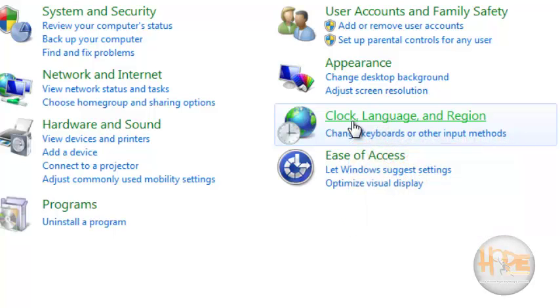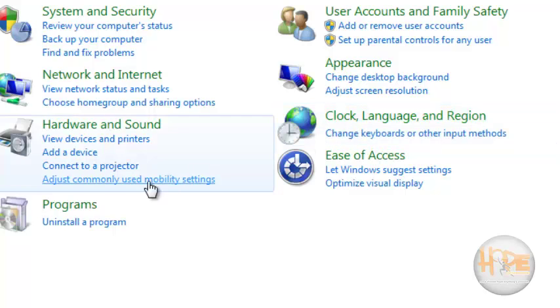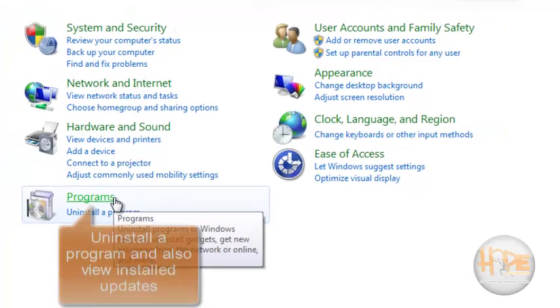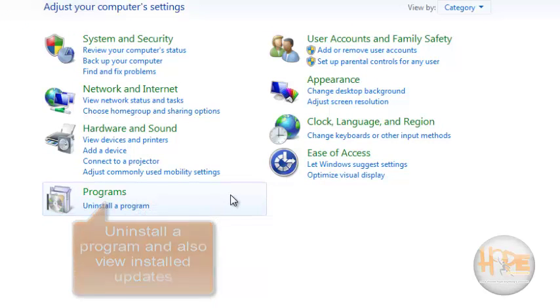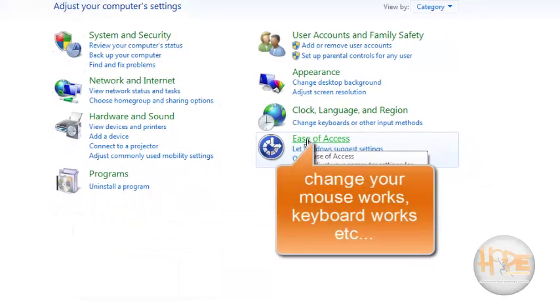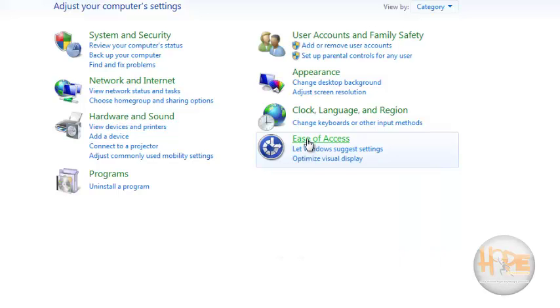It adds clock gadgets to your computer. It also changes Windows Live language settings. Program. It uninstall program and also view install updates. Ease of access. It makes your computer easier to use by changing your mouse works, keyboard works, etc.